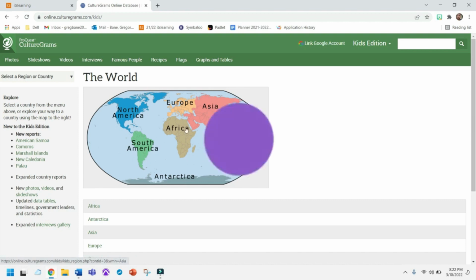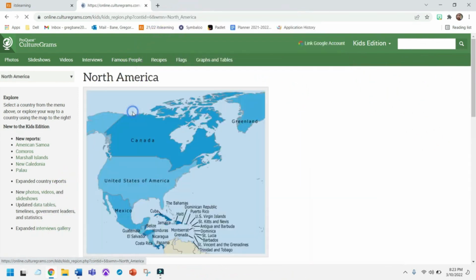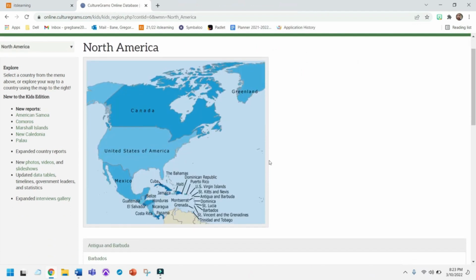But there's one exception. If you go to North America, you can't click on the United States. Okay, you guys know enough about schools in the United States. The United States is the only country on earth that you can't do for this assignment, but there's all these different countries.